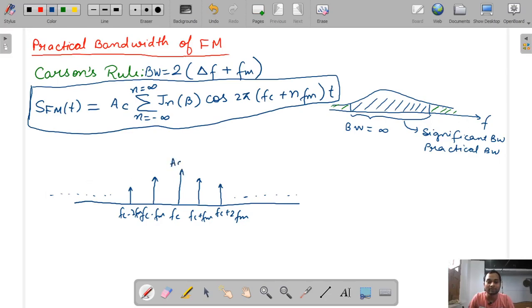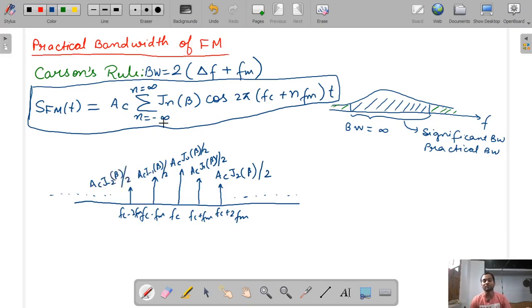The component amplitudes will be Ac J0(beta) at the carrier, Ac J1(beta) at fc plus fm, and Ac J2(beta) at fc plus 2fm. Similarly, this will be Ac J minus 1(beta) and this will be Ac J minus 2(beta).